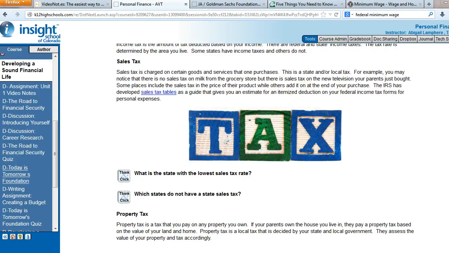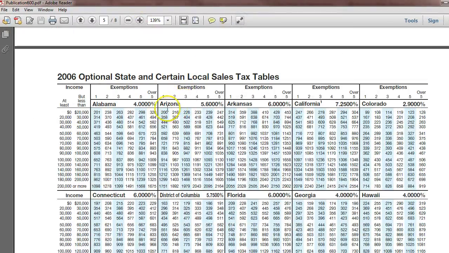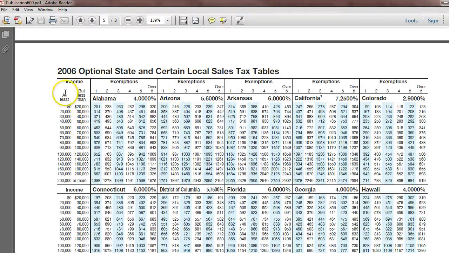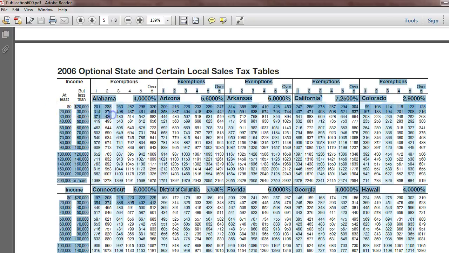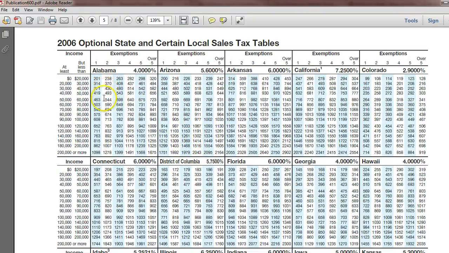And you can download that table. It looks a little bit like this. And you'll see here, this is just a tax table that shows, all right, if you make at least $20,000 but less than $30,000 and you live in Arizona and you have one exemption, then $444 is going to be taken out of your paycheck. $358 if we're looking at this first line here. So again, this tax table just gives you an idea of what could come out or what you might owe in that state for taxes.